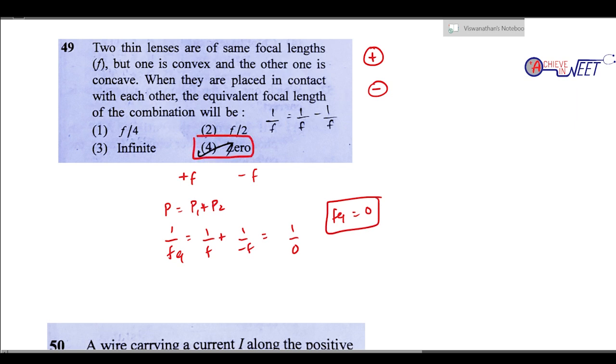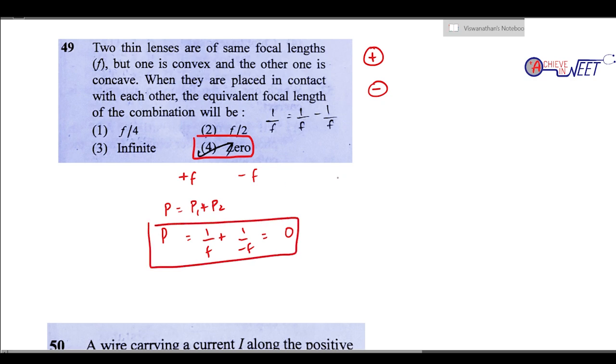Okay, the equivalent focal length, you should not write it like that. Okay, this is the wrong way to do it. This is a very, very wrong way to do it. Okay, always remember in these kind of questions the equivalent power is 0. Okay, 1/f. So this is a very common mistake, because you need to know how common mistakes are. So equivalent power is 0.